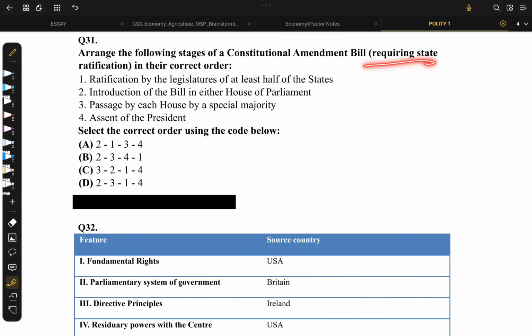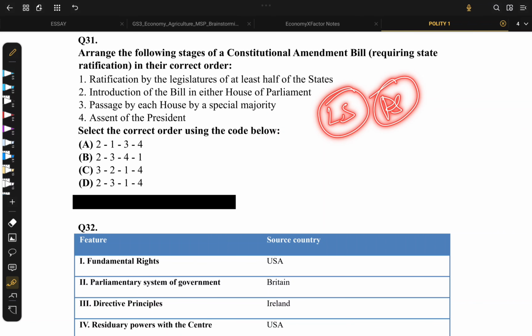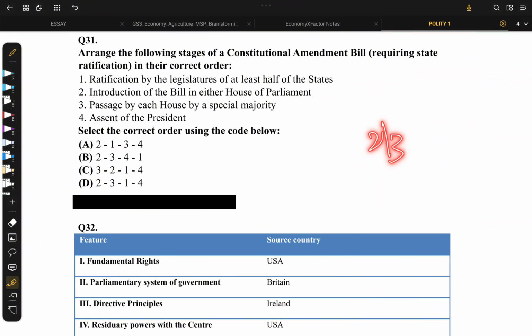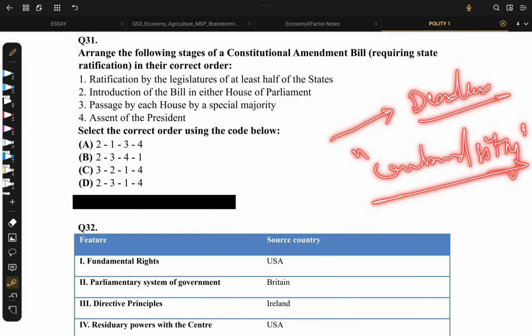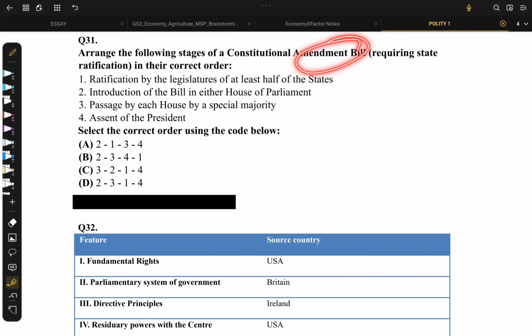Coming back to the question, the first step will be always the introduction of the bill. Next, it will be passing of the bill by both Lok Sabha and Rajya Sabha separately with two-third majority, and provision under Article 108 is not available here. 108 gives about the combined sitting to ensure that the deadlock is removed. So that provision is not available for constitutional amendment bill.